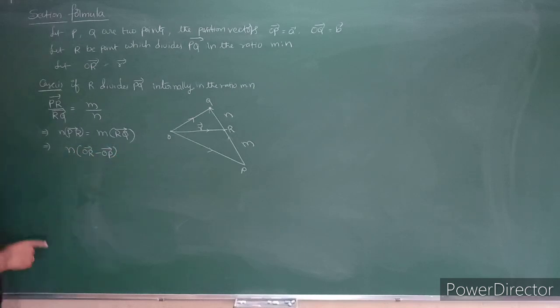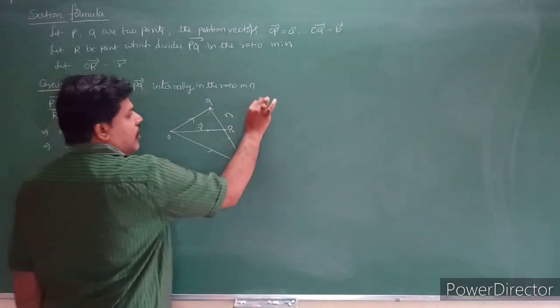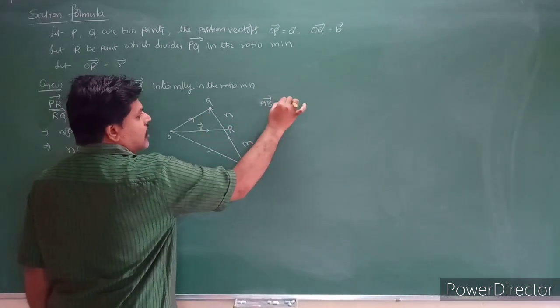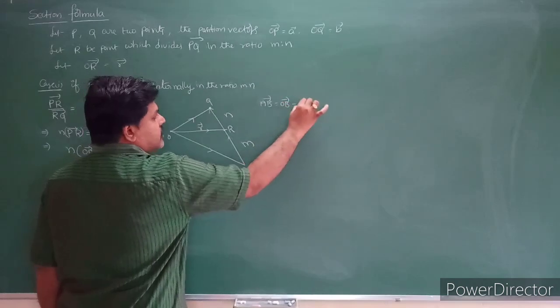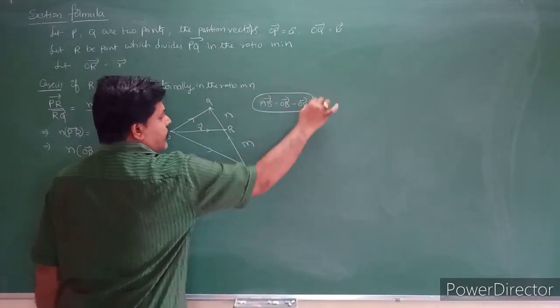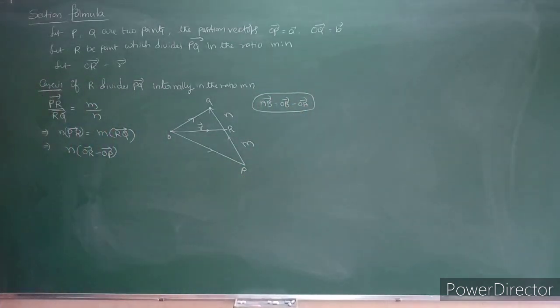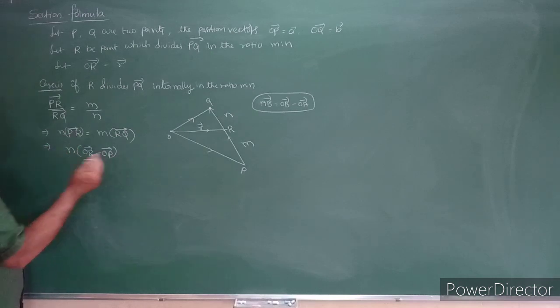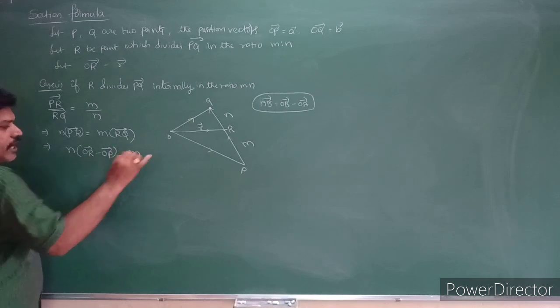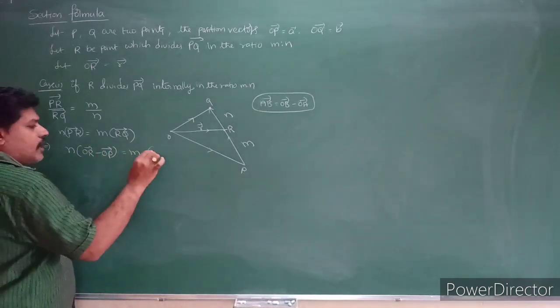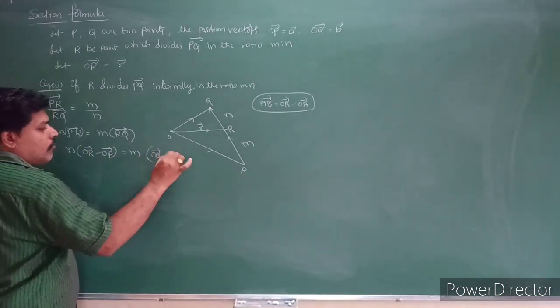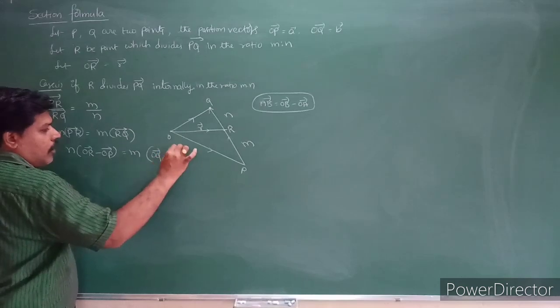I have already given one condition. What is that? AB bar can be written as OB bar minus OA bar. So in the previous question we already took that. AB bar can be written as OB minus OA. PR can be written as OR minus OP. So that is equal to m into RQ, which can be written as OQ bar minus OR bar.